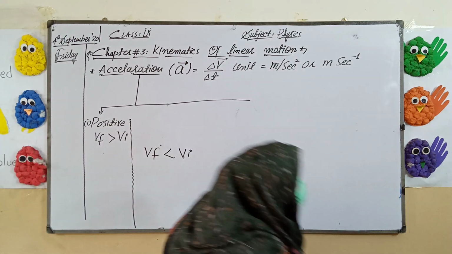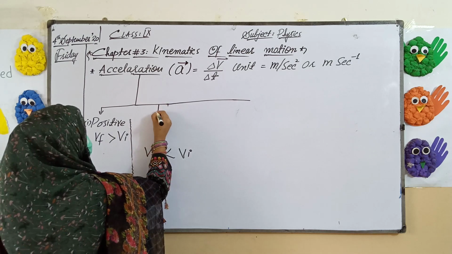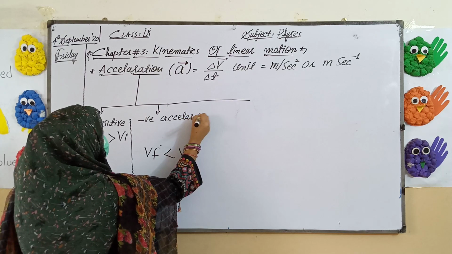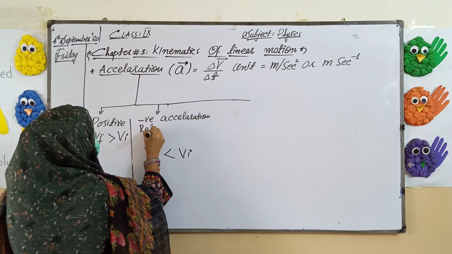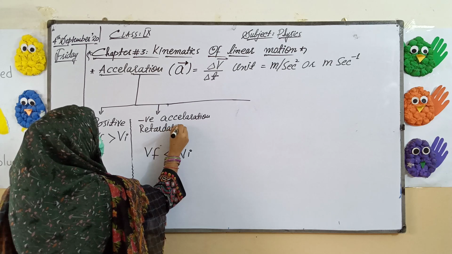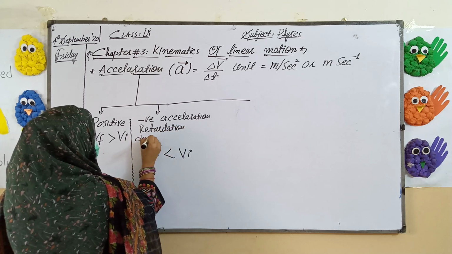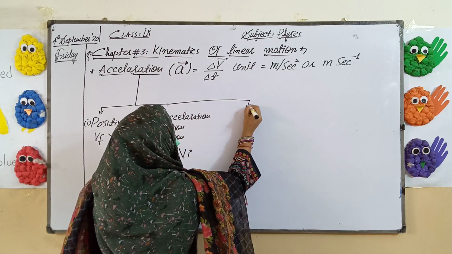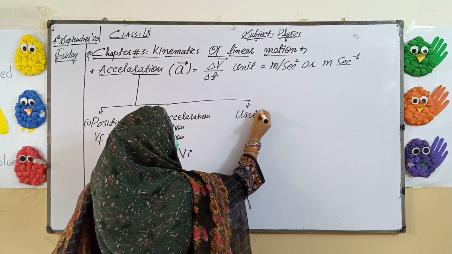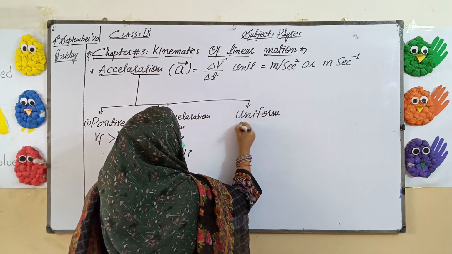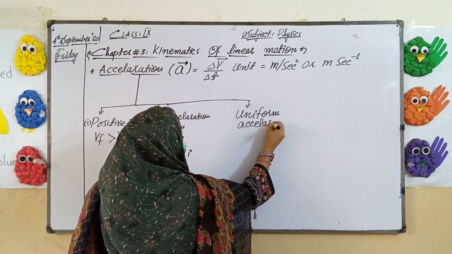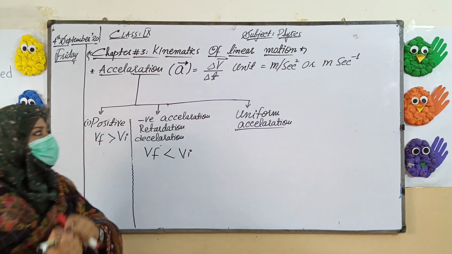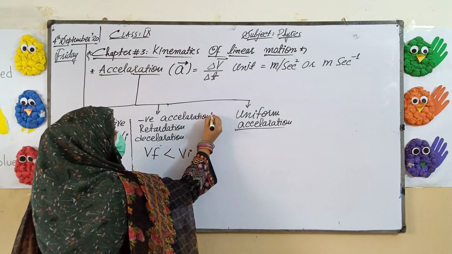that is uniform acceleration. Now the third one, we have the uniform acceleration. What is the uniform acceleration? It will be explained with an example as well.